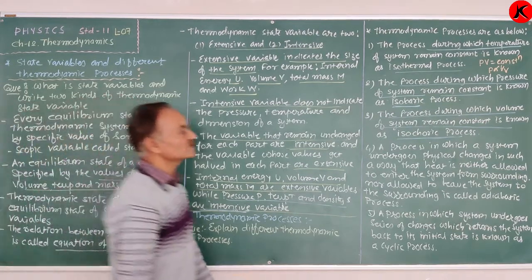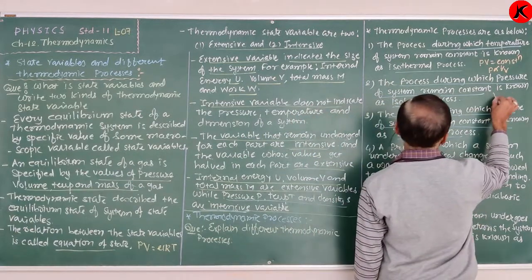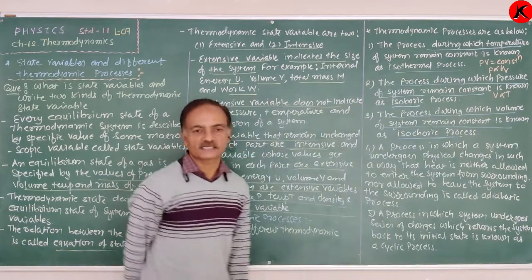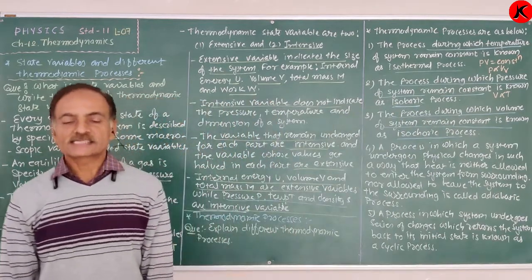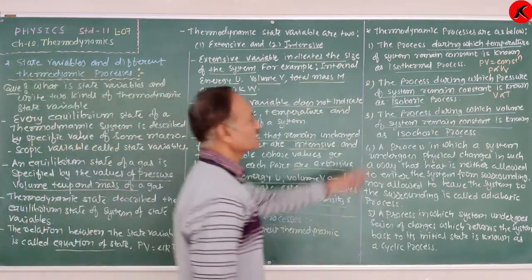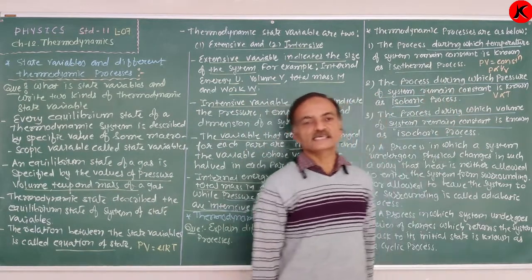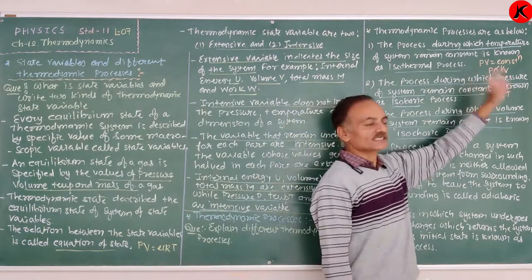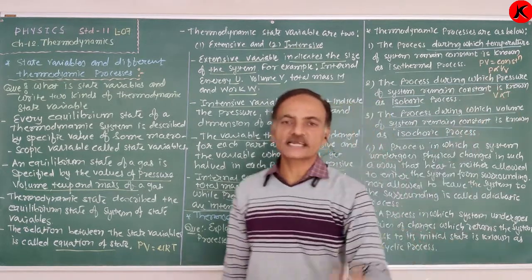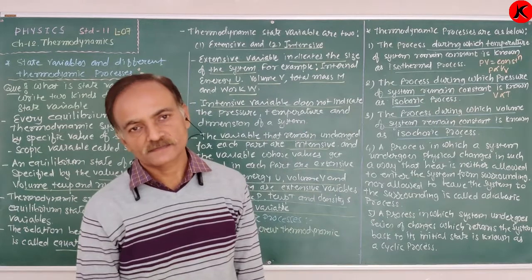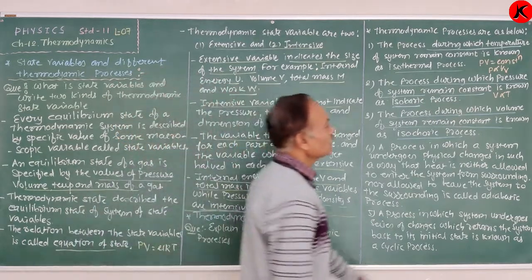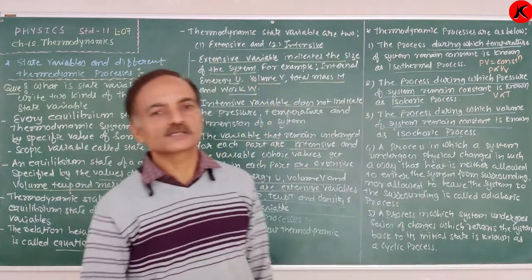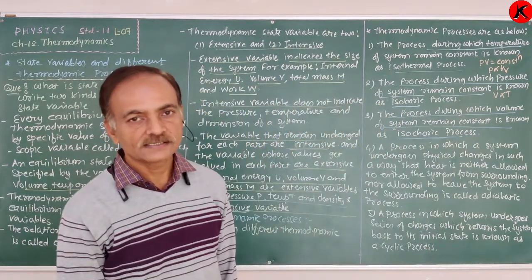Therefore, V is proportional to the temperature T. The thermodynamic process during which the pressure of the system remains constant is the isobaric process, and for the isobaric process, P is constant, therefore volume is directly proportional to the temperature. As the temperature increases, volume also increases. As the temperature decreases, volume also decreases. Right? Okay.